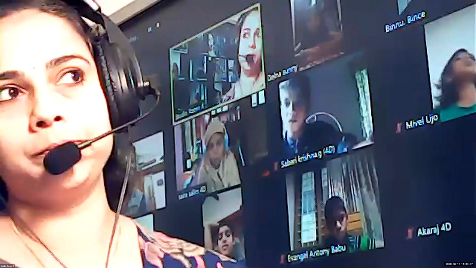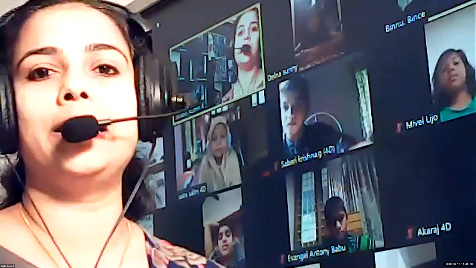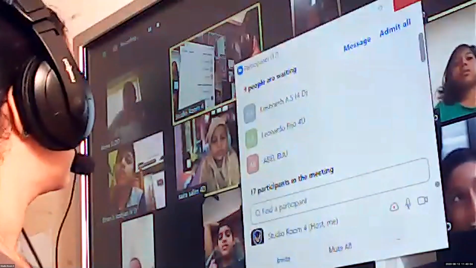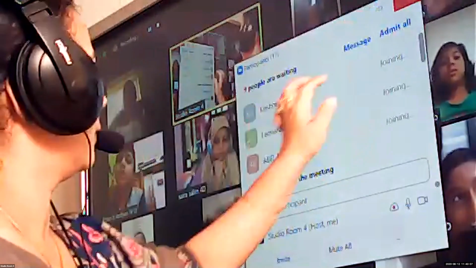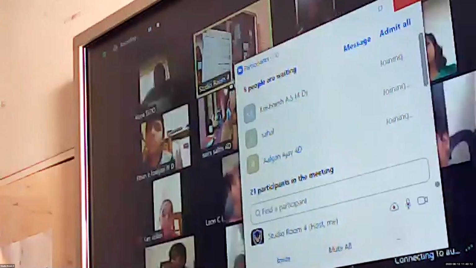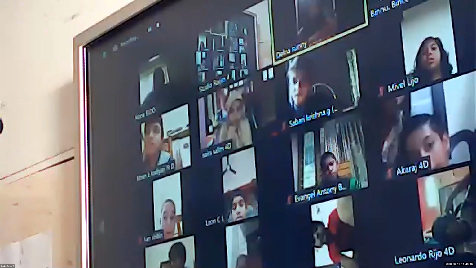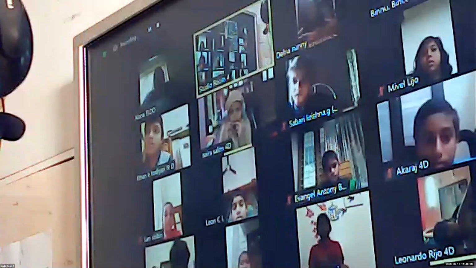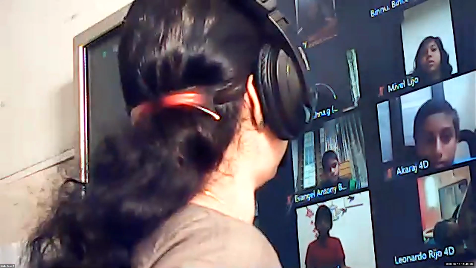So we have discussed what a radius is. The radius is a line segment from the center of the circle. Children, be punctual. So many are joining now. Okay. So we have discussed circle and a radius. Radius is the line segment joining the center and the edge. Okay. Now, what is a diameter?